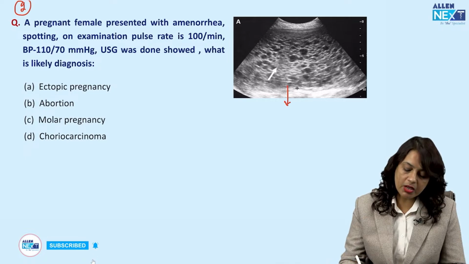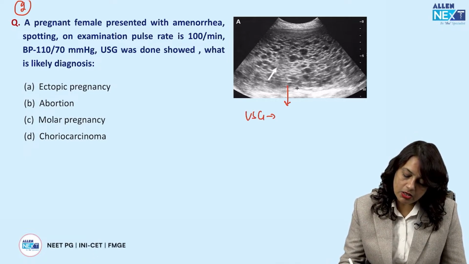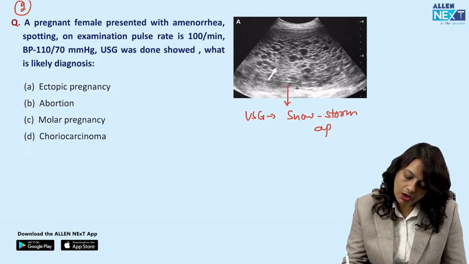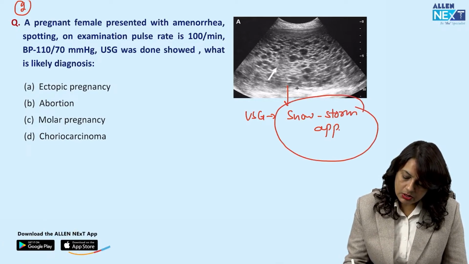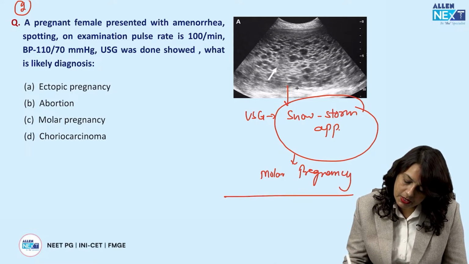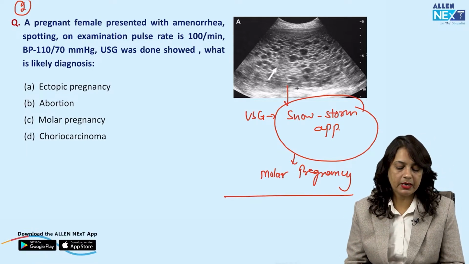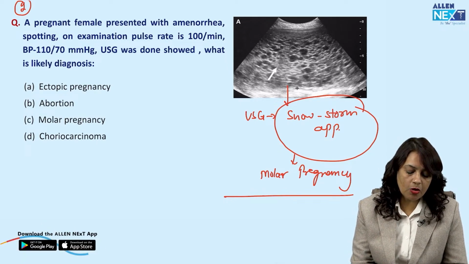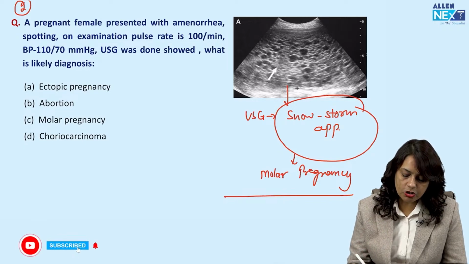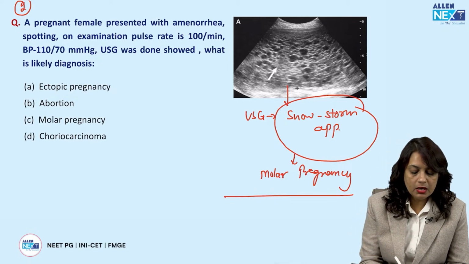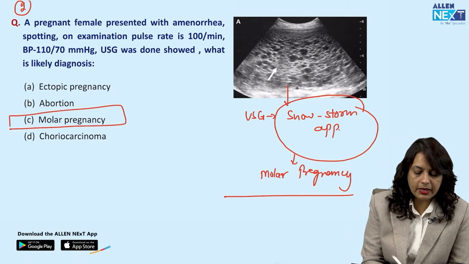Image-based questions are very easy to answer as far as the Obs and Gynae subject is concerned. Looking at the image, what do you see? The ultrasound image shows a snowstorm appearance, and you know the snowstorm appearance is seen in a molar pregnancy. Let us see the options: ectopic pregnancy, abortion, molar pregnancy, and choriocarcinoma. Looking at the image and the history, it is a molar pregnancy.